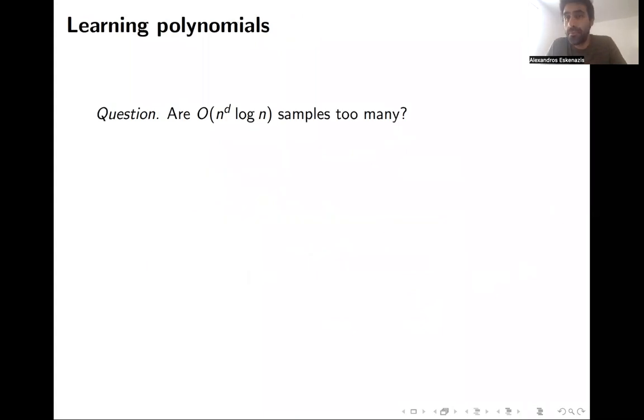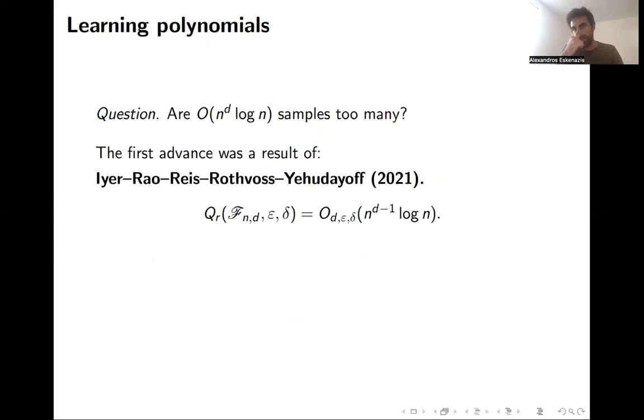The question that we are going to address is: are n to the d log n samples too many? The first advance on this problem since 1999 was in a very nice paper last year by Ayer, Rao, Rice, Rothfuss, and Yehudayev, who showed that in fact n to the d log n can be replaced by n to the d minus 1 log n.